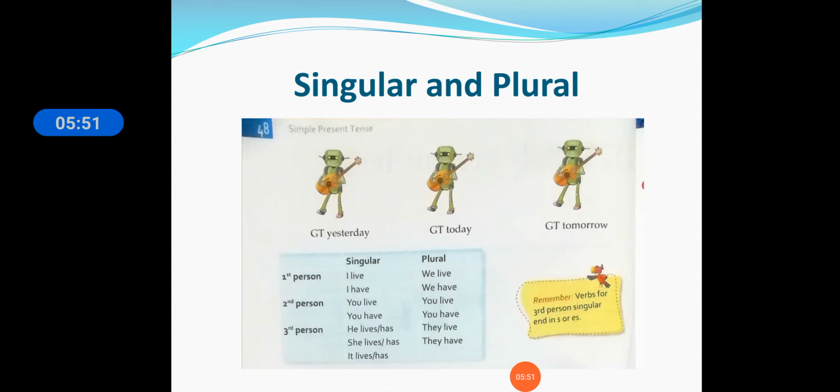Now here you can see that in third person we will use "lives", not "live". Okay, not "he live", but "he lives". He lives, she lives, and it lives.